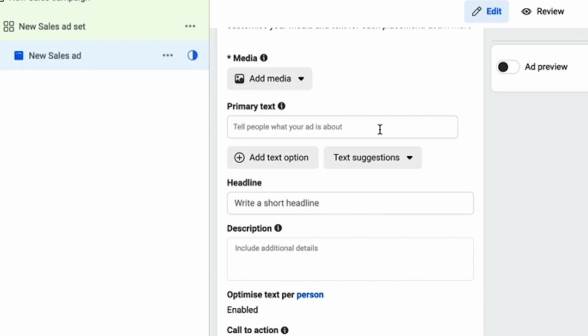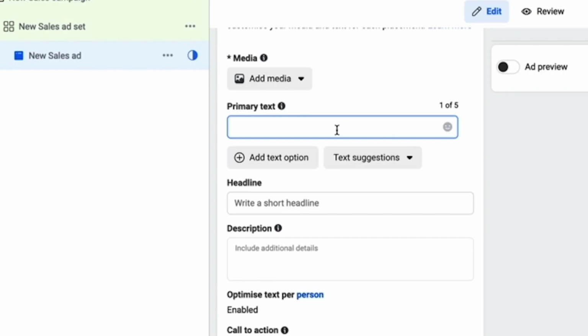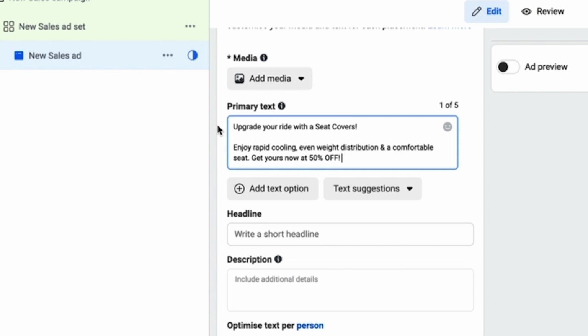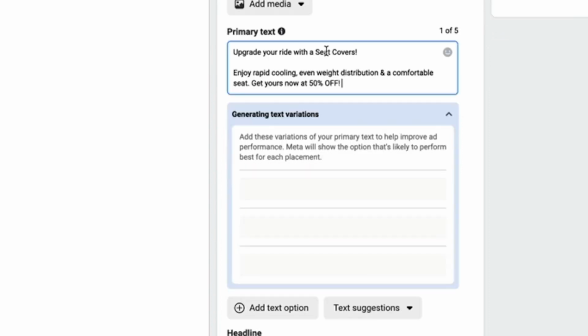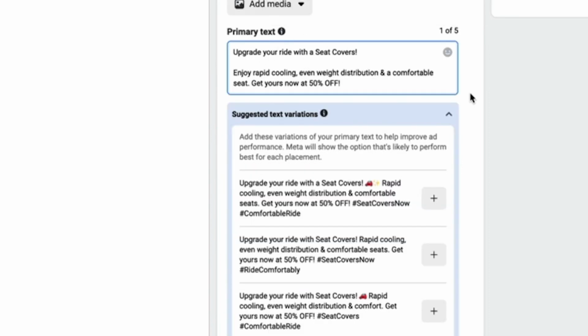Now I'm going to see in front of me the primary text box. Now this is the most important one, because this text suggestion doesn't really work in the headline so much now. It's more in the primary text box. I'm sure it'll be something that's coming. It's probably a test phase, and it might be that you don't even see this facility in your own Ads Manager. I hope you do. But anyway, we've taken our ChatGPT chat, we've tidied it all up, and we're now going to copy and paste it into our primary text field here. So you can see that I've put it into my primary text field.